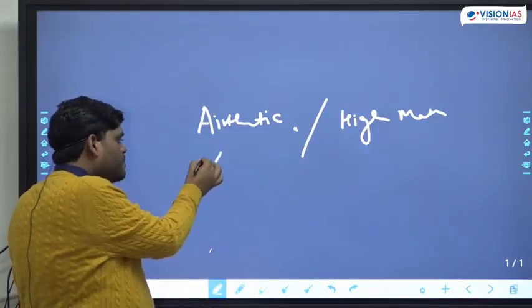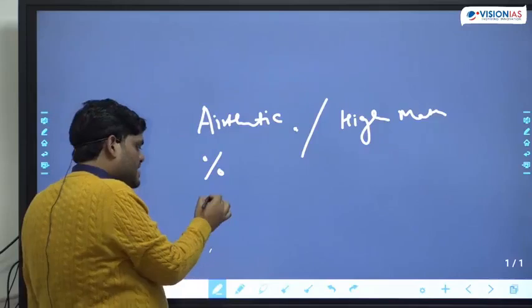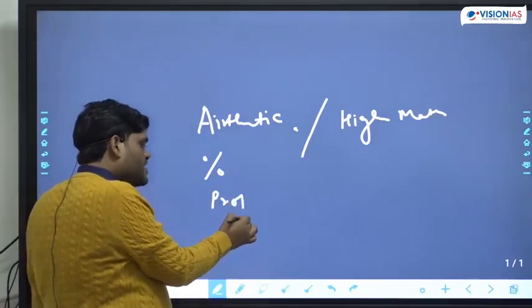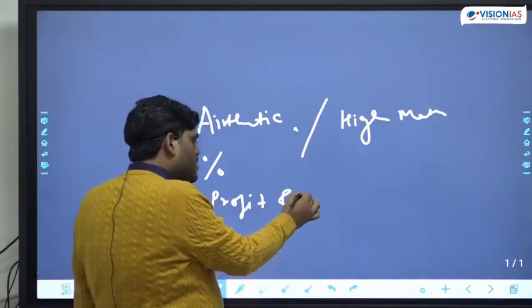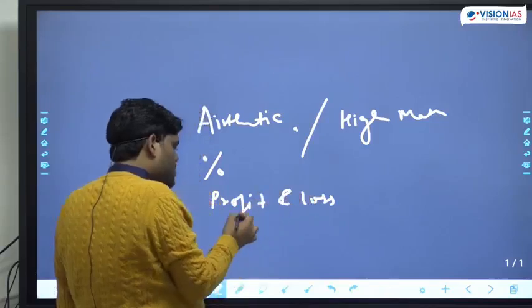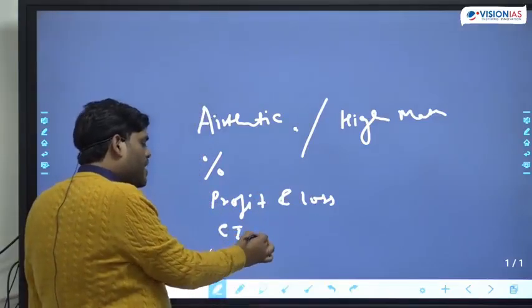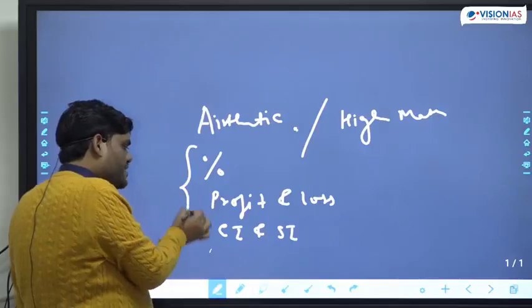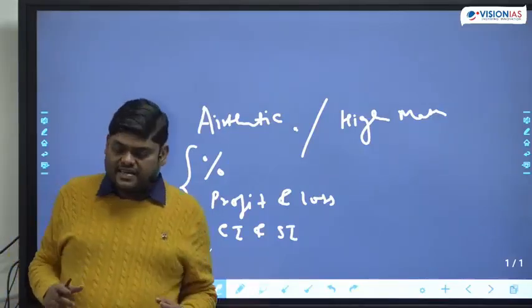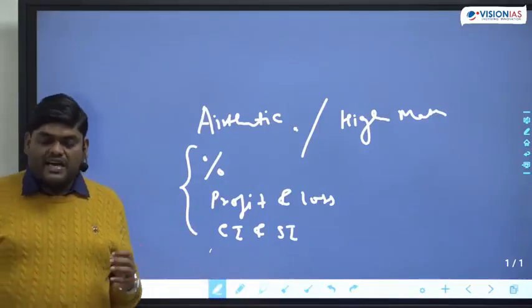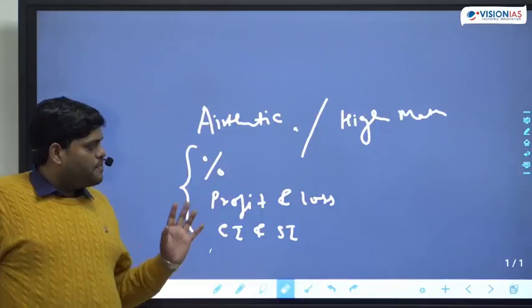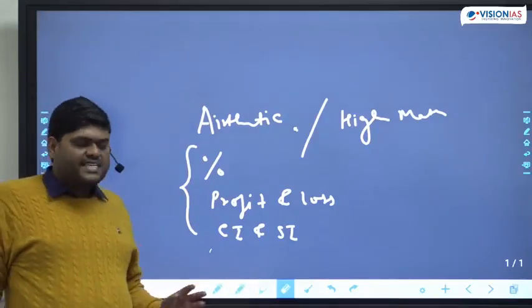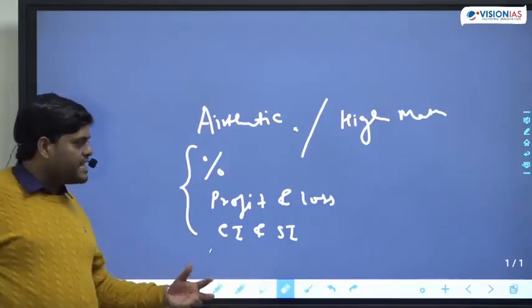We will deal with the percentage. Then profit and loss is another important topic. Then CI and SI, compound interest and simple interest. These we will study together, because these topics are interlinked. Percentage, profit and loss, CI and SI, these 3 topics are interlinked.